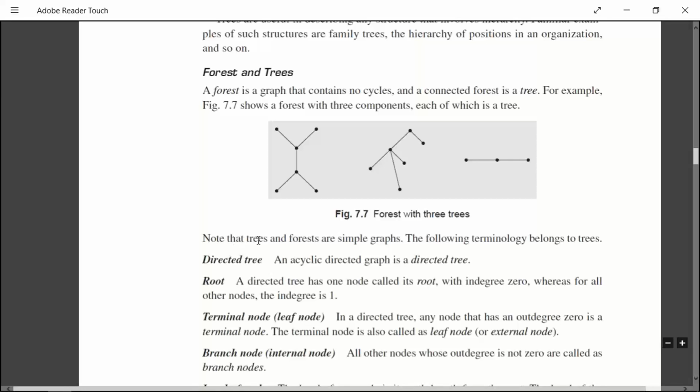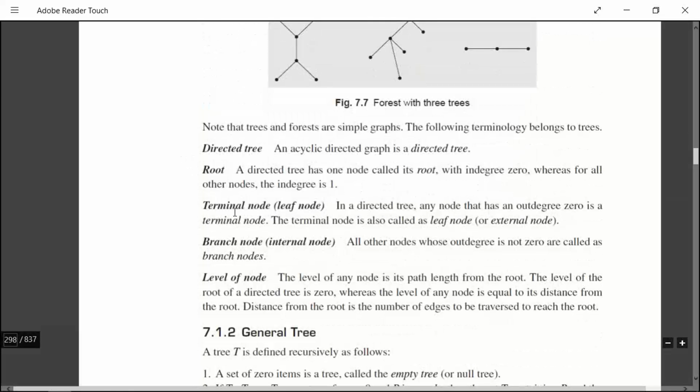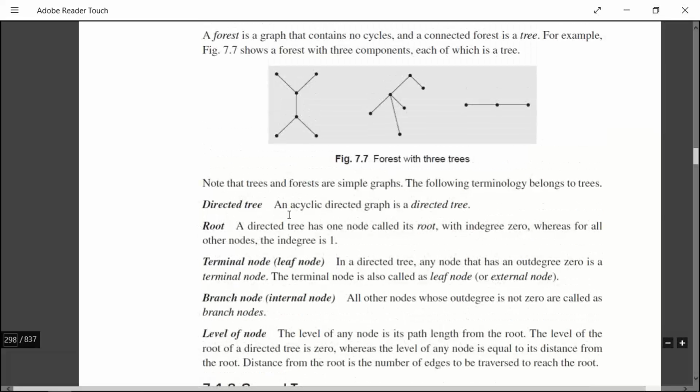So trees and forests are simple graphs, in the sense which do not involve any cycles or circuits. Next, these are the terms which are related to a tree. Directed tree: an acyclic directed graph is a directed tree. I mean a tree or a graph in which the directions are specified is called a directed tree.